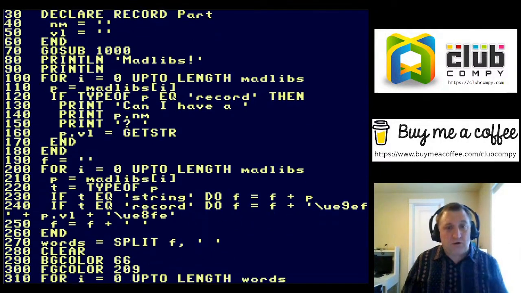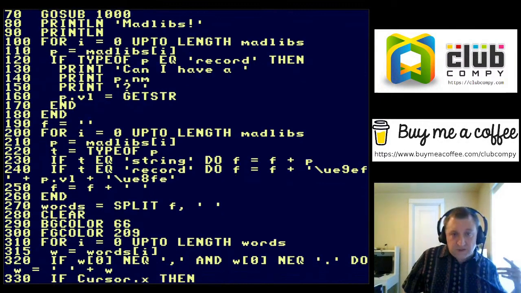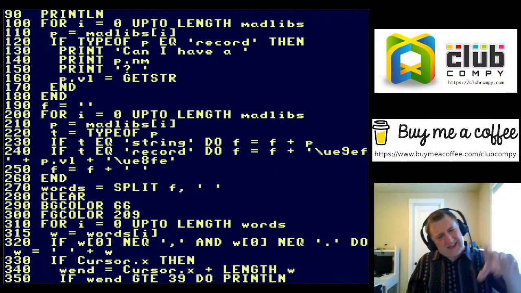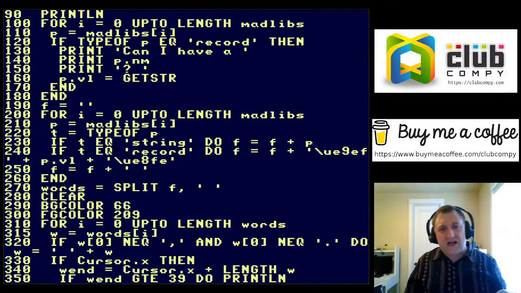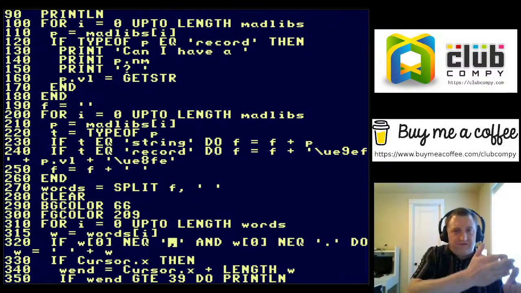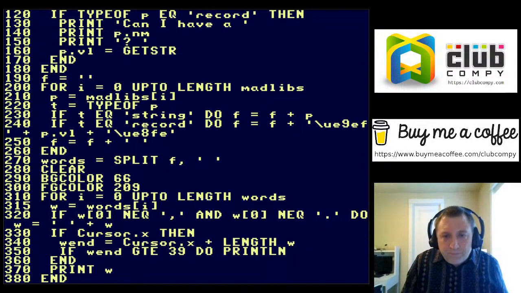That gives me an array that I can loop over called words. And so I loop over the words, and this is what we were talking about earlier, where I didn't like how it had a space before the comma because it thought this was a word. And it's like, no, it needs to hug the previous word, right? So that is how I do that.